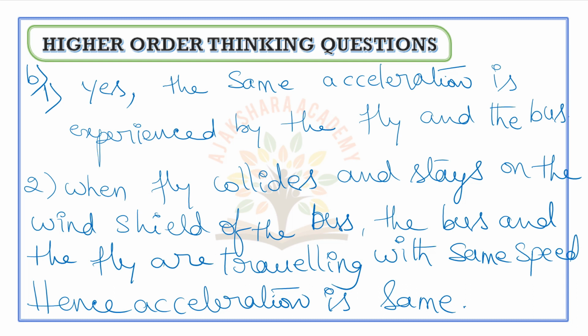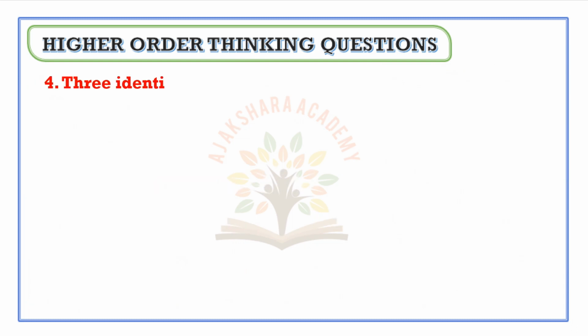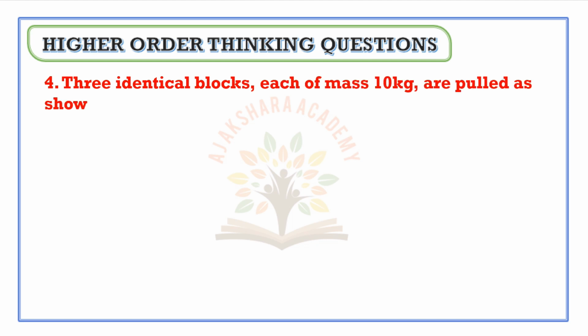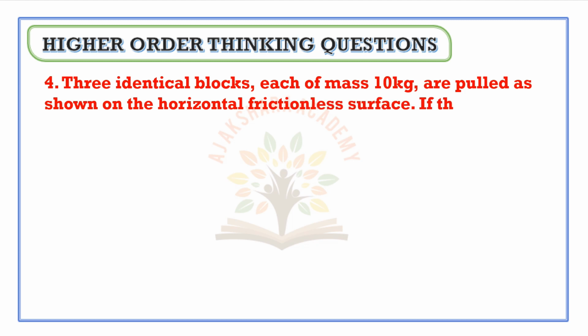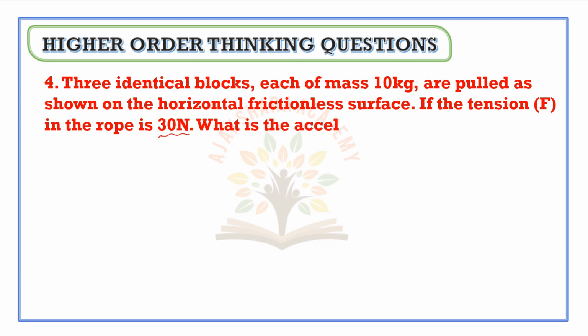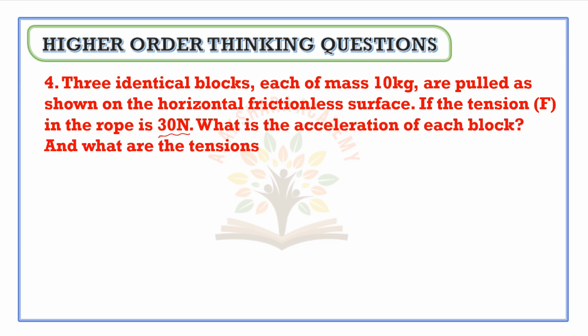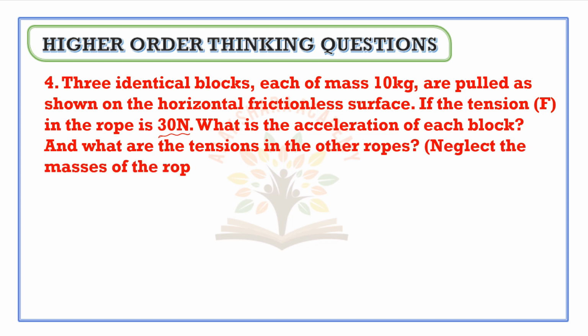Okay. Next we will go to the next question. In this question, three identical blocks, each of mass 10 kg, are pulled as shown on the horizontal frictionless surface. If the tension in the rope is 30 newtons, what is the acceleration of each block and what are the tensions in the other ropes? Here we have to neglect the masses of the ropes. Now let us go to the solution.